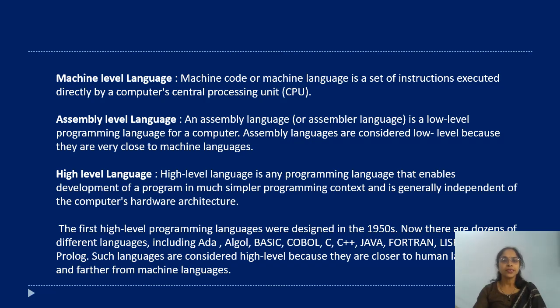Now, what is high level language? High level languages are easier to read, write and understand. They are closer to human beings and independent of the hardware. Examples of high level languages are C, C++, Fortran, Java, COBOL. These languages made programming easier and more efficient.